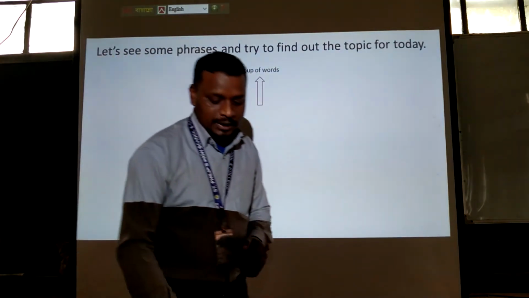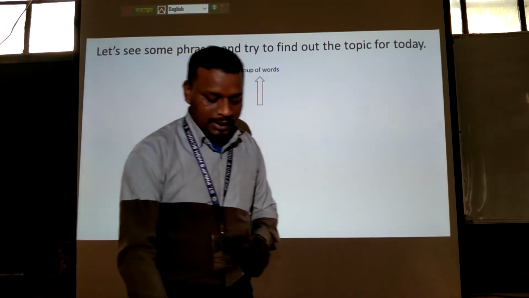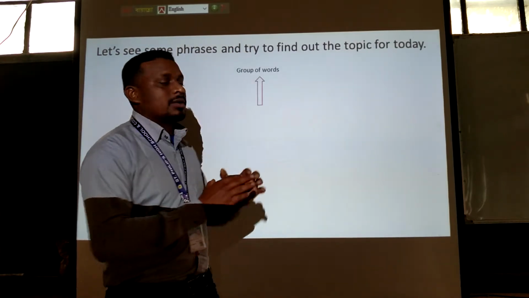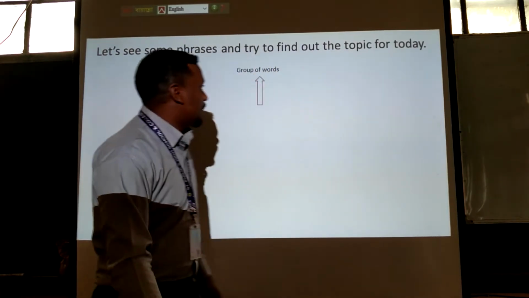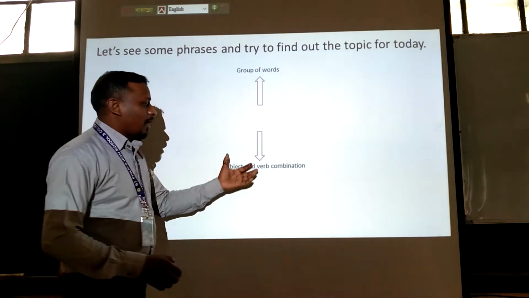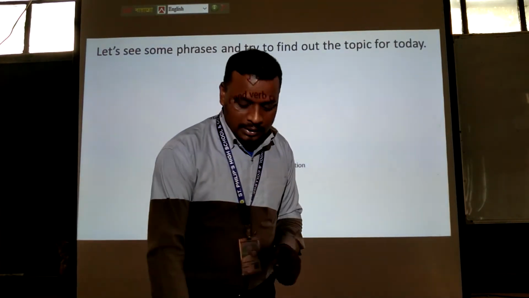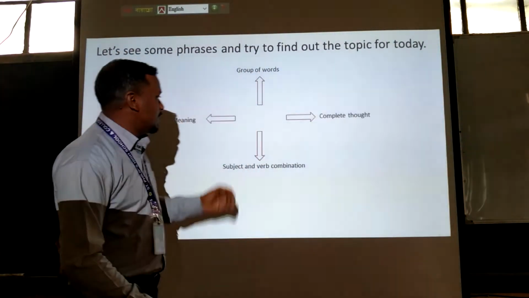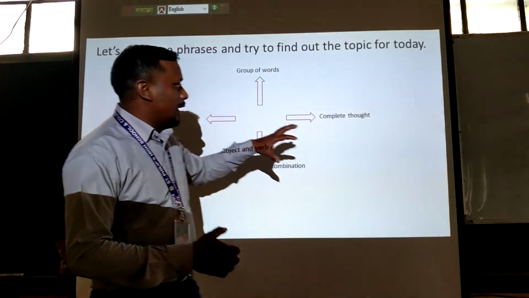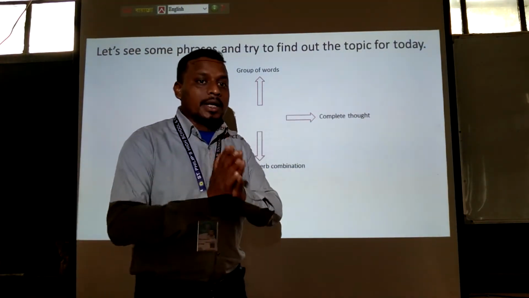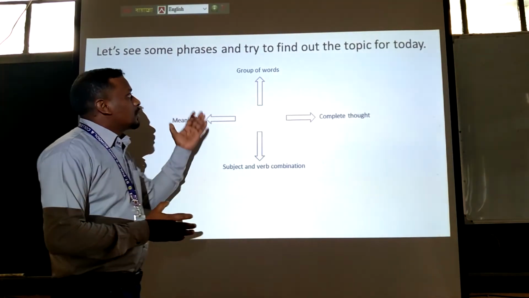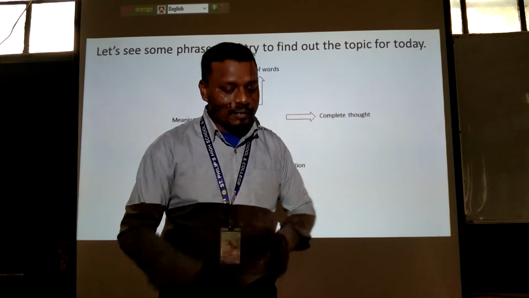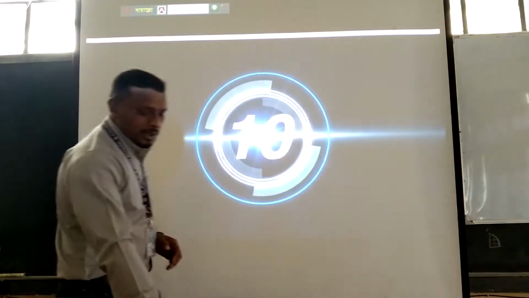First, a group of words. You must remember that we are seeing some phrases, and seeing these phrases we will try to find out the topic for today. Then, subject verb combination. See carefully. Subject verb combination. Then, complete thought and meaning. So, dear learners, what can you think? Seeing these phrases, can you guess what may be the topic for today? Let's see the topics.